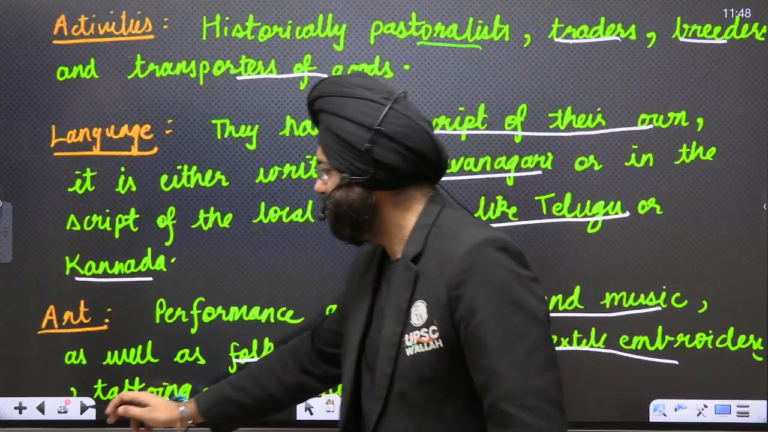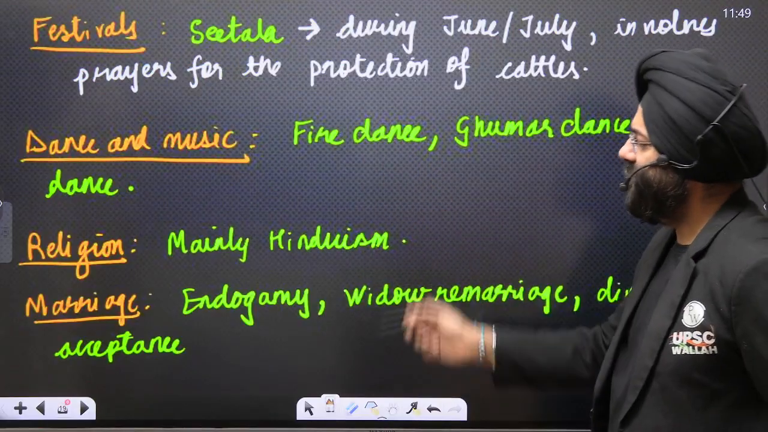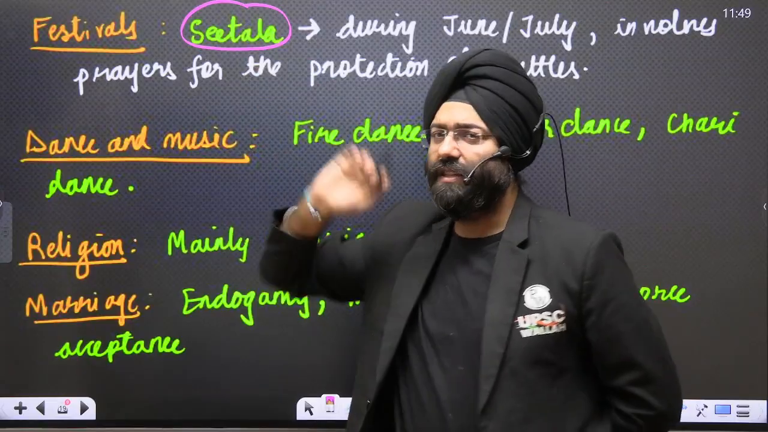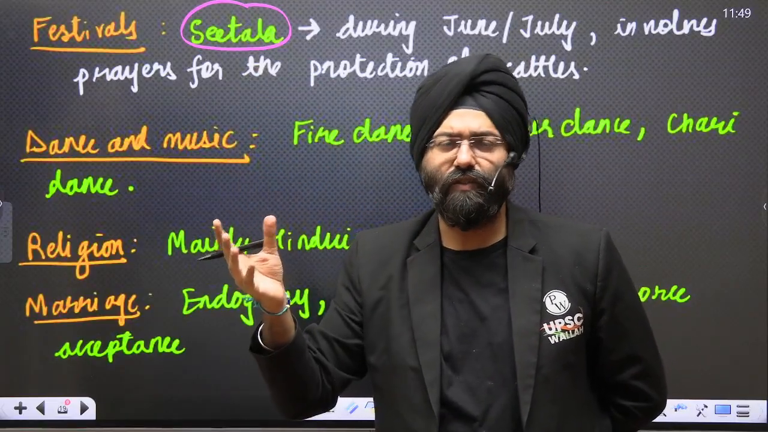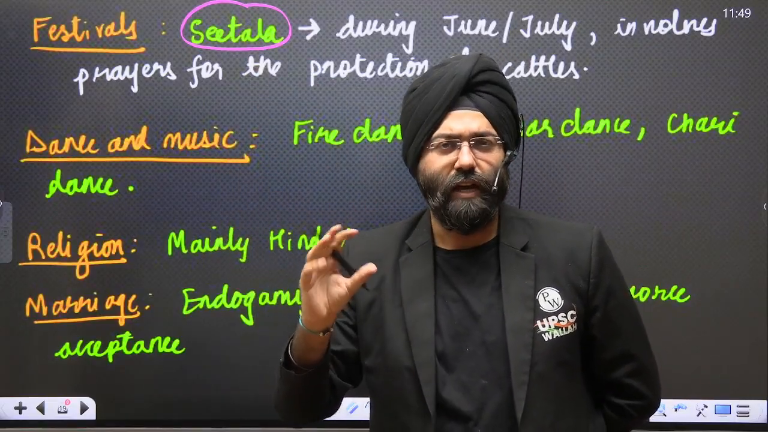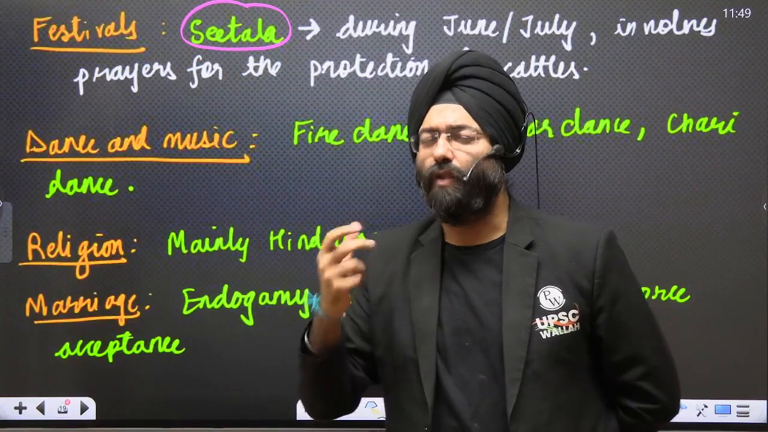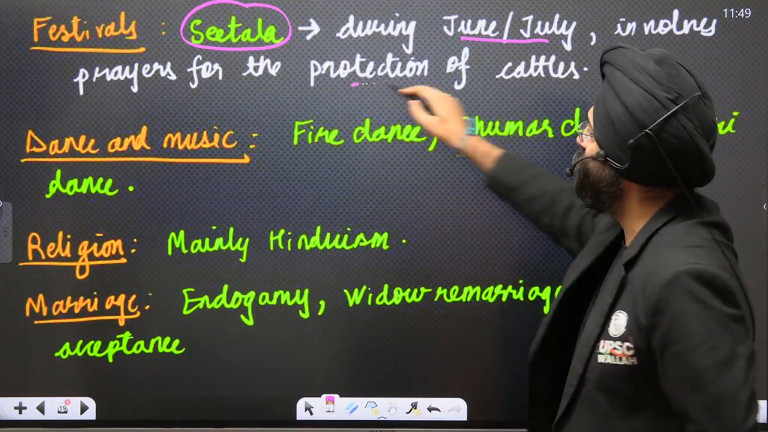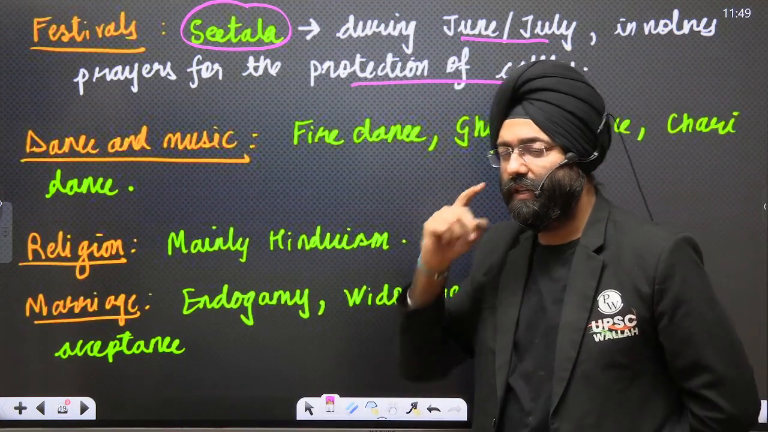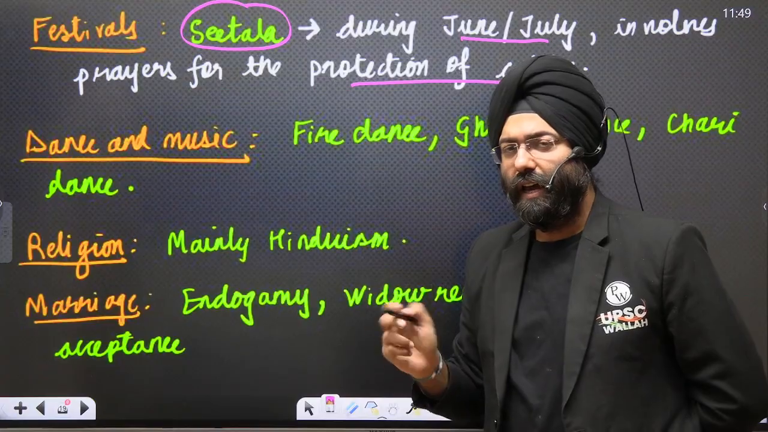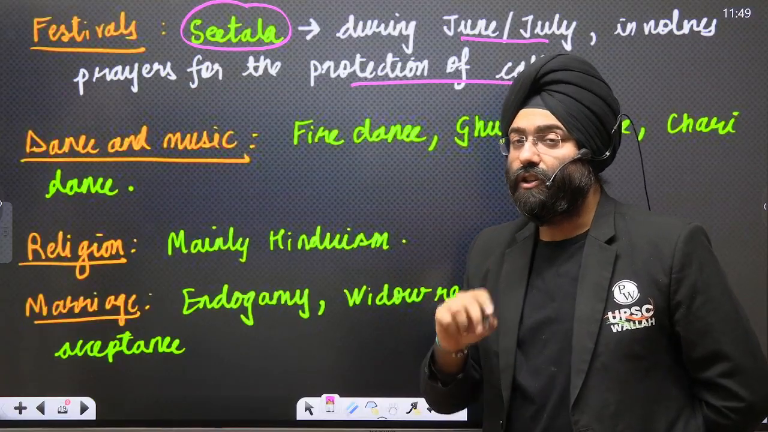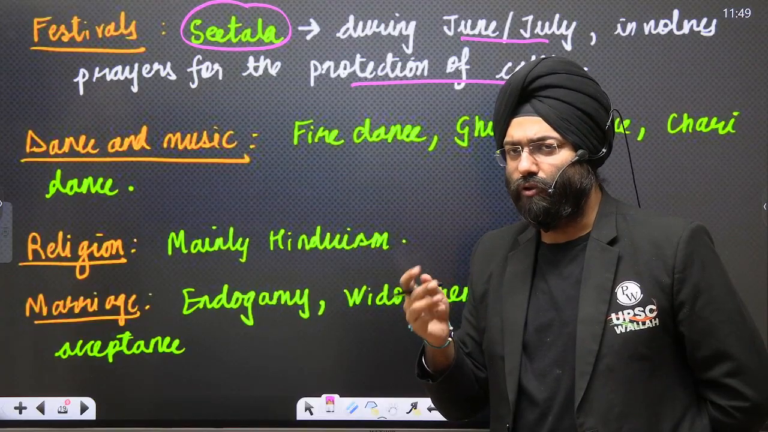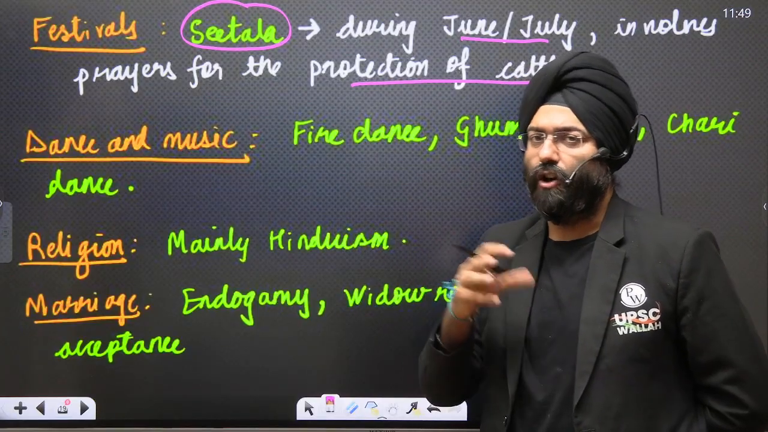As we move ahead, we see festivals. Now they have festivals like Sitala. There are various other festivals, because when they have migrated to various regions, we are realizing they have adopted local cultures also. But these are certain prominent festivals. Now what is Sitala? Please remember, during the June and July months, it involves prayers for the protection of the cattle. That has got to do with their pastoral economy, and importance with respect to religion also, because most of them are followers of Hinduism. So cattle becomes a very important component for their religion as well as economy.